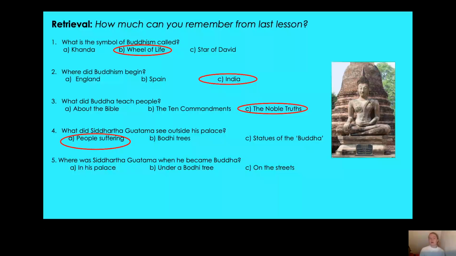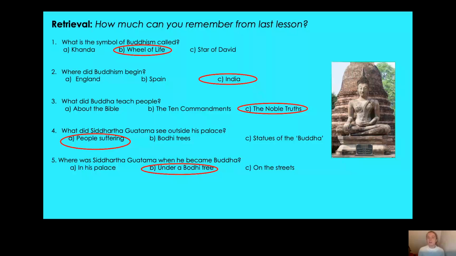Okay, and then number 5, where was Siddhartha Gautama when he became the Buddha? Was he A, in his palace, B, under a bodhi tree, or C, on the streets? Yes, that's right, it's B, he was under a bodhi tree, and he was meditating. Now, do you know what meditating means? It's when you focus on an object, a thought, or an activity, and it helps to clear your mind and calm you, relax you. Can you see in the picture of the Buddha statue that the Buddha is sitting with his legs crossed and his eyes closed? Well, that means that he's meditating, okay? He's trying to relax himself and clear his mind, maybe of all the worries he has.